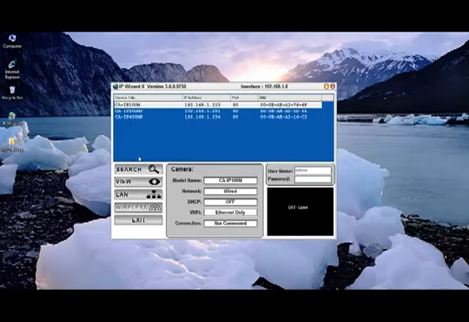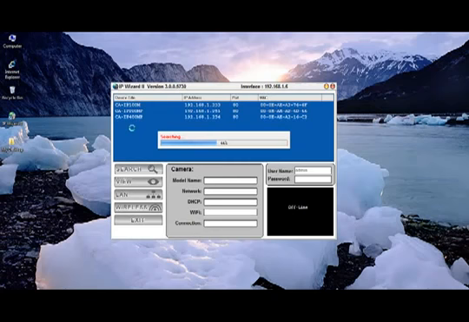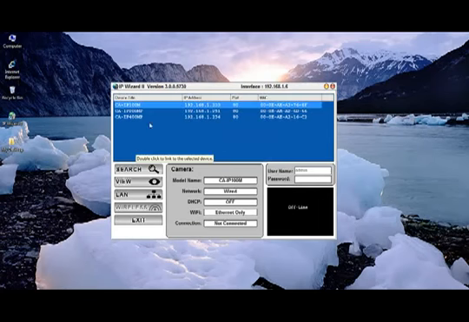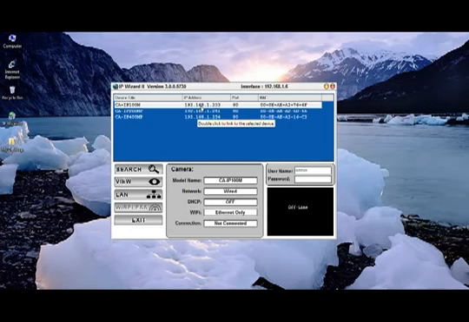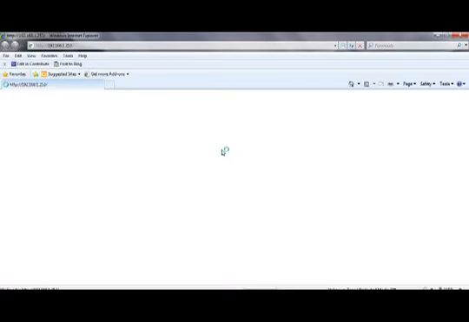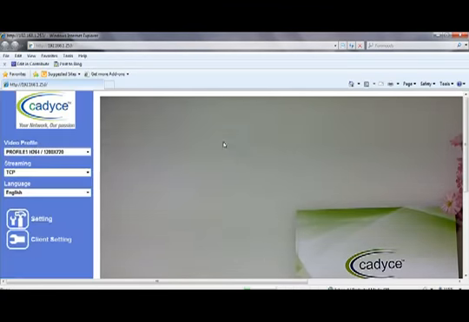After connecting the IP camera CA IP100M into the local area network, we will search for that camera by using IP100M utility. Click on search. All the cameras which are connected in the network can be detected here. By using IP100M, we can change the default password and we can change the default IP address of the Cadyce IP camera. Double click on this IP address and we will be able to view the IP camera into the web browser.